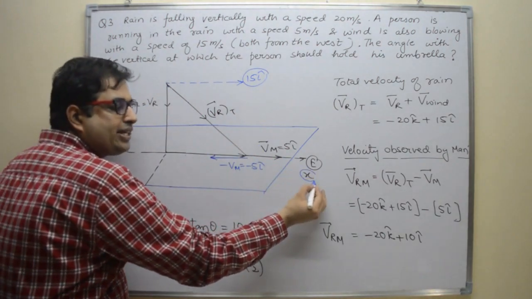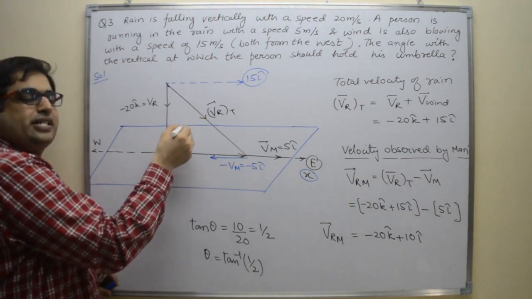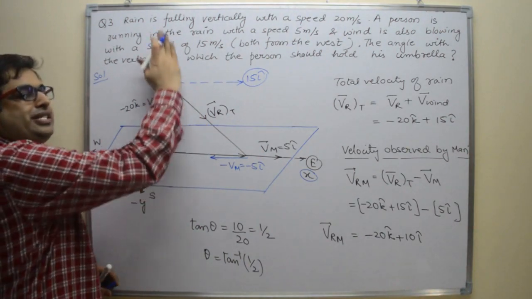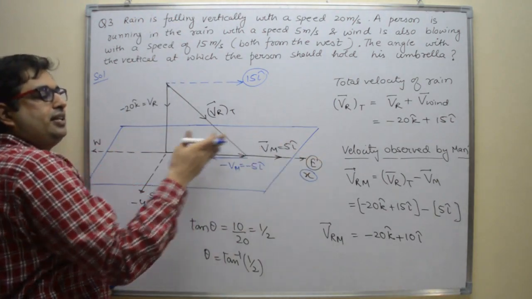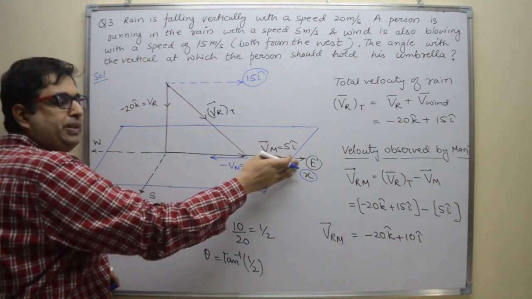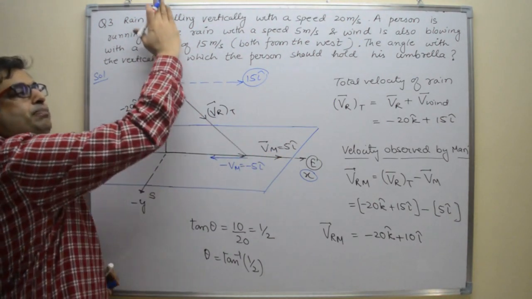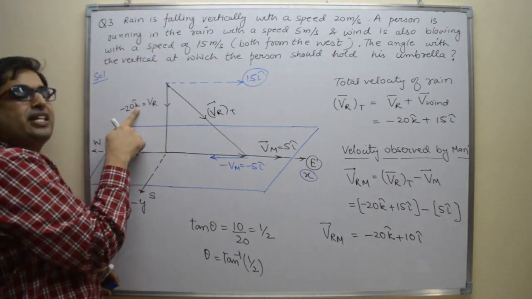East is always x-axis, north is always y-axis, and vertical direction is z. So this is plus z. This is x-axis, this is y-axis. North means y-axis, east means x-axis, vertically up means plus z-axis. But rain is moving down, so it is minus z-axis.